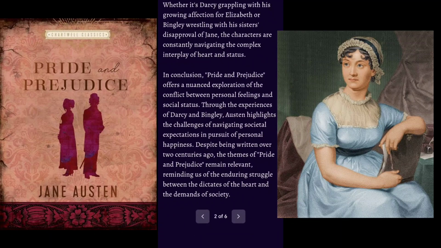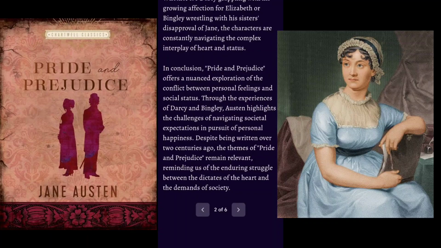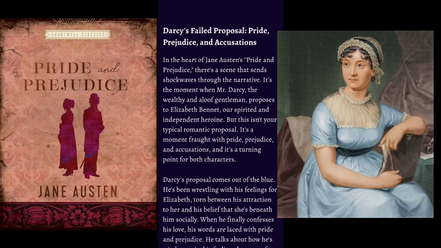In conclusion, Pride and Prejudice offers a nuanced exploration of the conflict between personal feelings and social status. Through the experiences of Darcy and Bingley, Austen highlights the challenges of navigating societal expectations in pursuit of personal happiness. Despite being written over 2 centuries ago, the themes of Pride and Prejudice remain relevant, reminding us of the enduring struggle between the dictates of the heart and the demands of society.